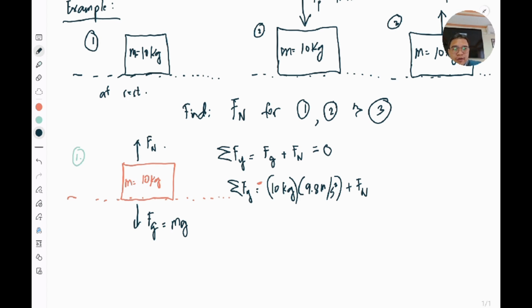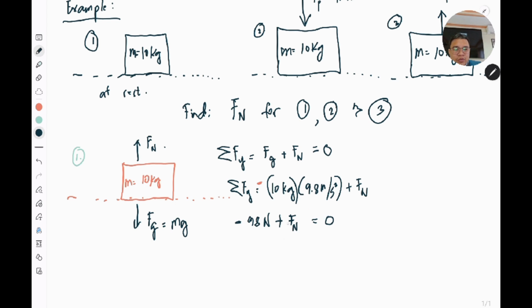So if I calculate 10 times 9.8, this is negative 98 newtons, plus Fn, F sub n, is equal to 0.